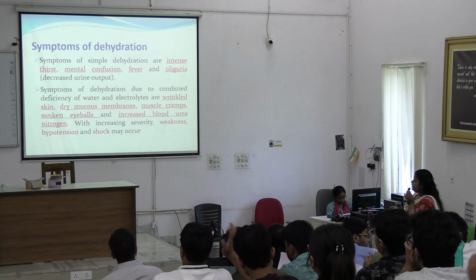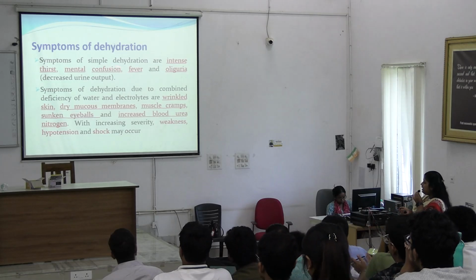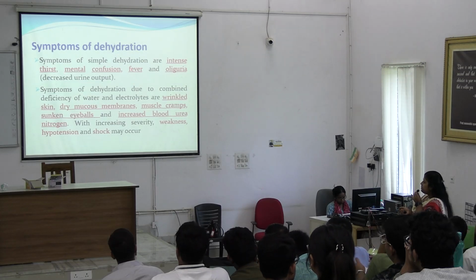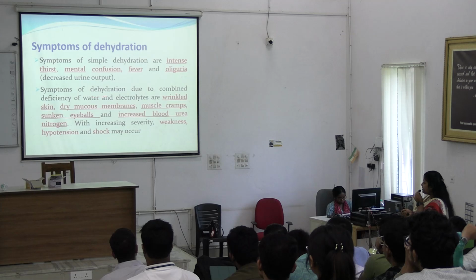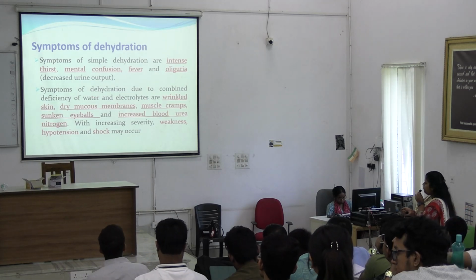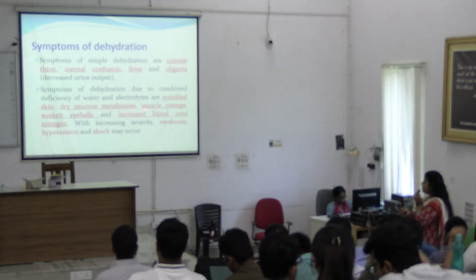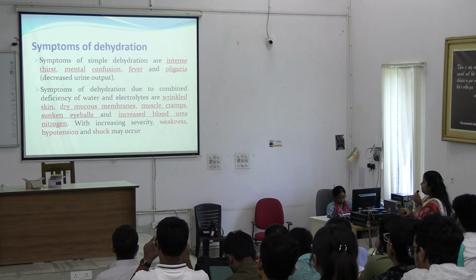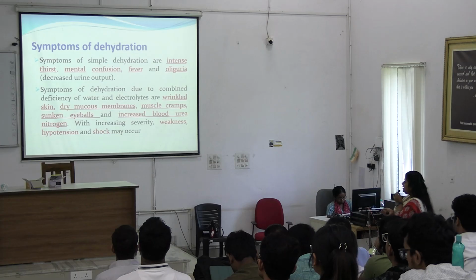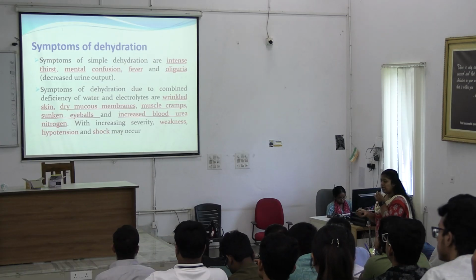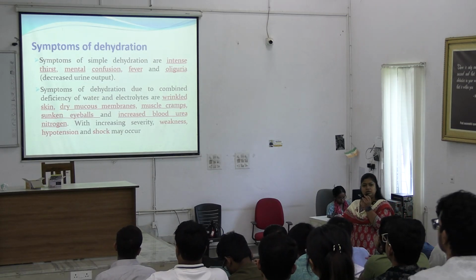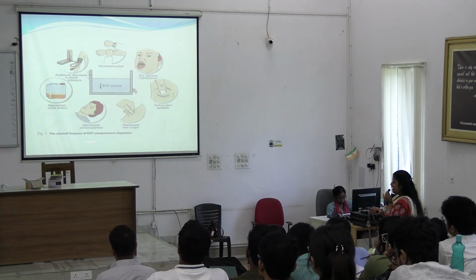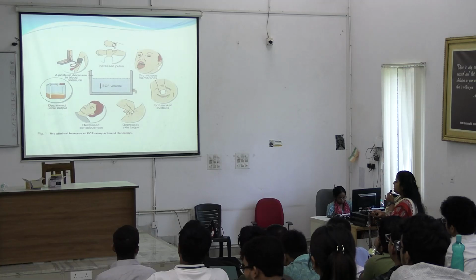So what are the symptoms of dehydration? Intense thirst, mental confusion, fever, oliguria, that is decreased urine output. These are the symptoms for simple dehydration, whereas combined deficiency dehydration will show wrinkled skin, dry mucous membrane, muscle cramp, shrunken eyeball, increased blood urea nitrogen, and with increasing severity may cause weakness, hypotension, and hypotensive shock may also occur in case of dehydration. These are pictorial representations.